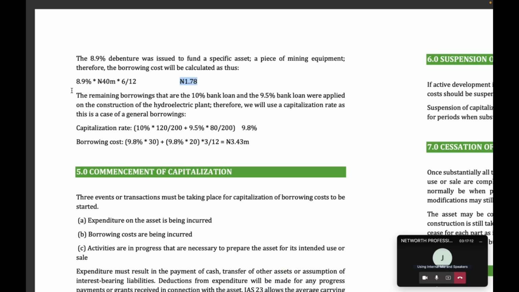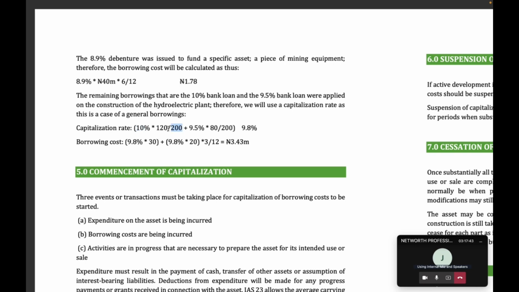We are now told that the remaining borrowings, the 10% and 9.5% bank loans, were applied on the construction of the hydroelectric plant. Then we're going to use a capitalization rate, and this is how you calculate it. What I did is 120 over 200. This 120 represents how much we borrowed at 10%.